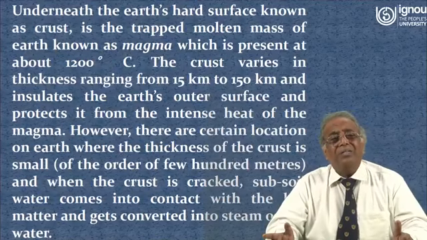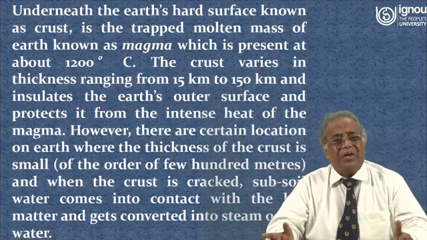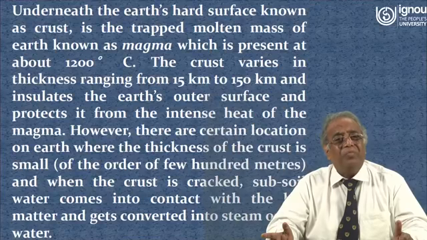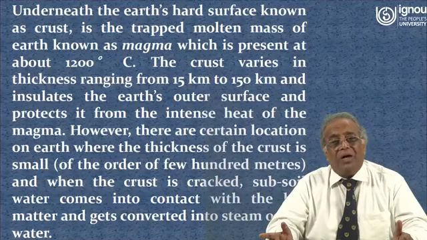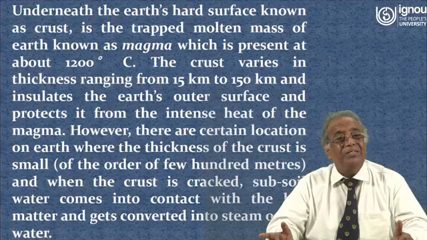Underneath the Earth's hard surface known as crust is the trapped molten mass of Earth known as magma, which is present at about 1200 degrees centigrade. The crust varies in thickness ranging from 15 km to 150 km and insulates the Earth's outer surface and protects it from the intense heat of the magma.